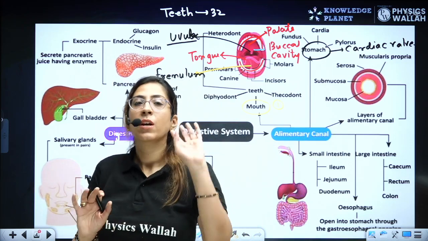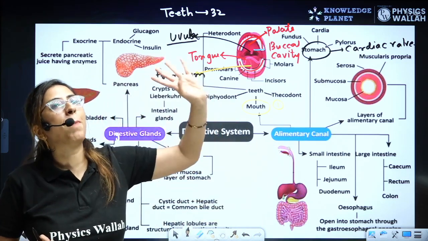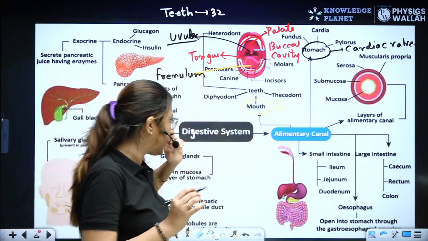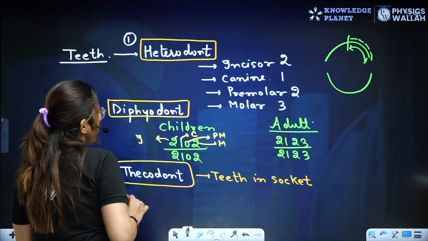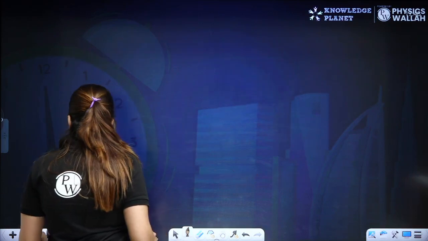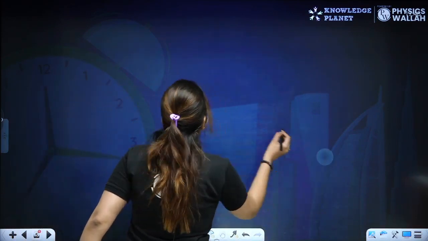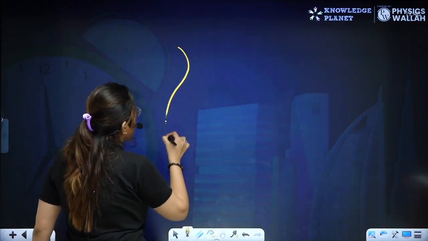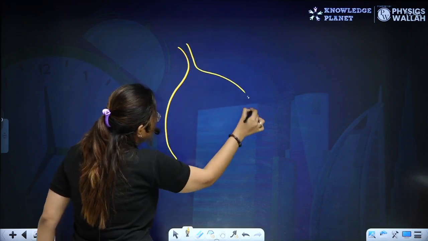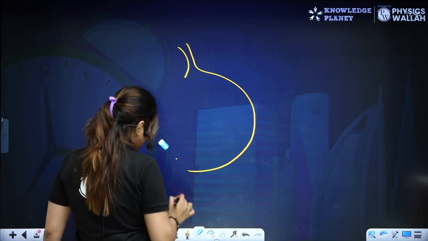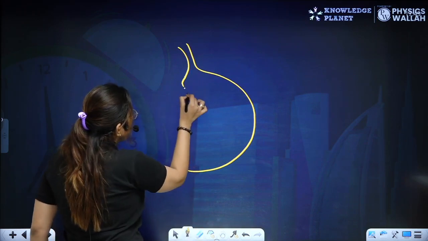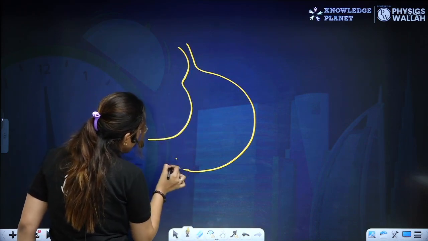Now, listen very carefully. Normally, there are 4 parts of the stomach. Clear? Let's have a look. Let's make this diagram also. So, buddies, the stomach is a structure something like this.